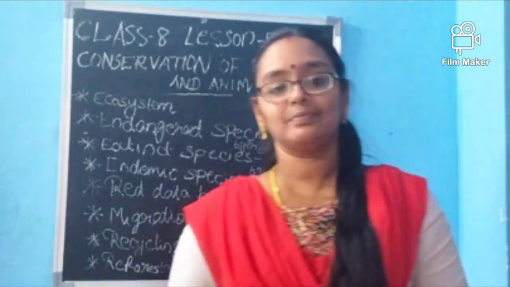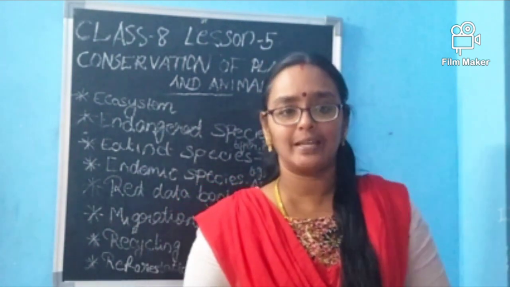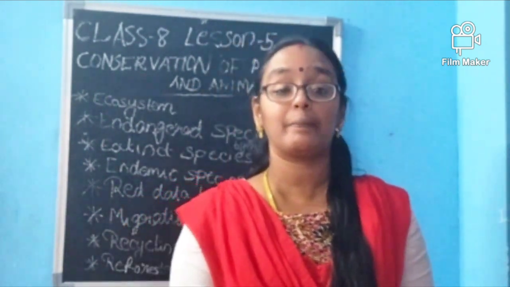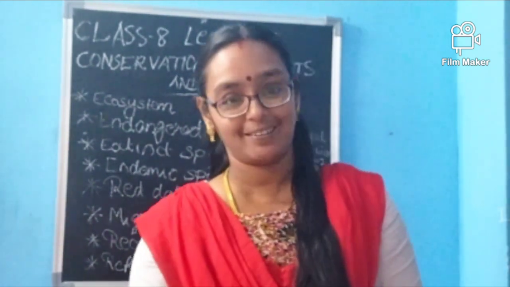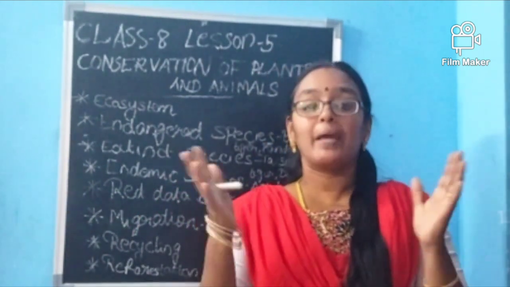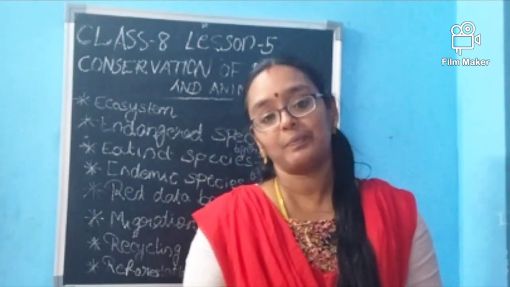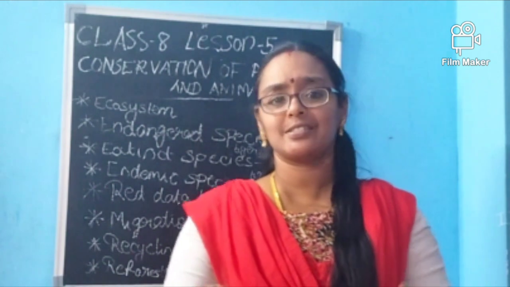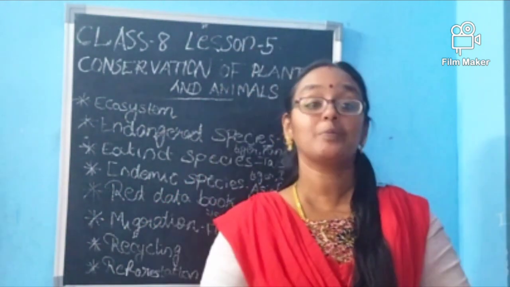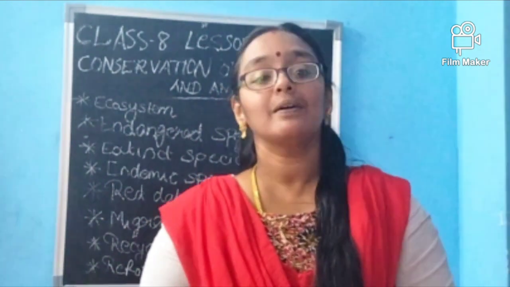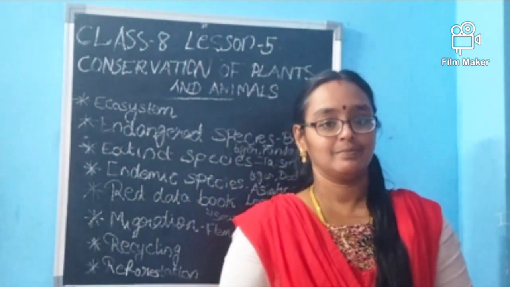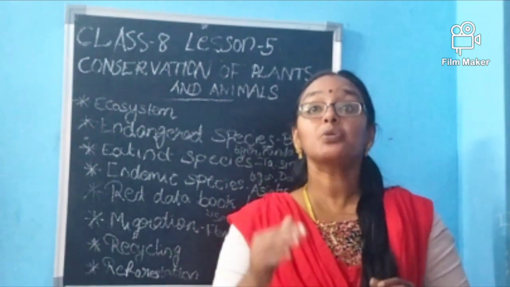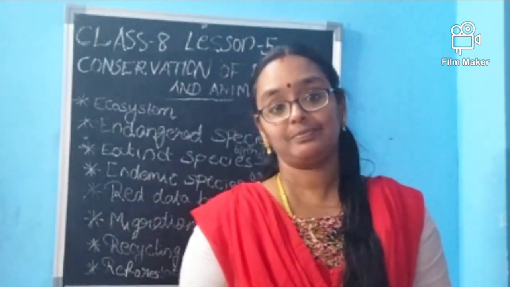recycling of paper. Why, ma'am, paper you are saying now? Up to this section, we have not said any word about paper, but quickly you are saying something about paper. Why I am saying is, paper is made of what, ma'am? Wood pulp. From trees they are made. You all know it. As you are in 8th standard, you have good knowledge about it. From wood pulp, the papers are made. For making 1 ton of paper, 25 to 30 trees are cut.